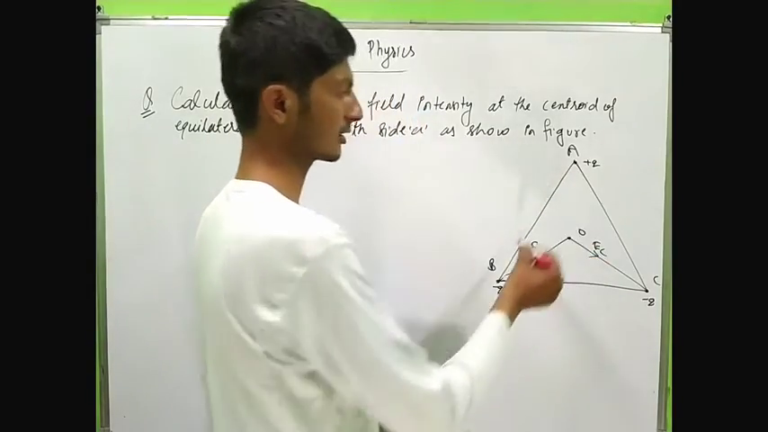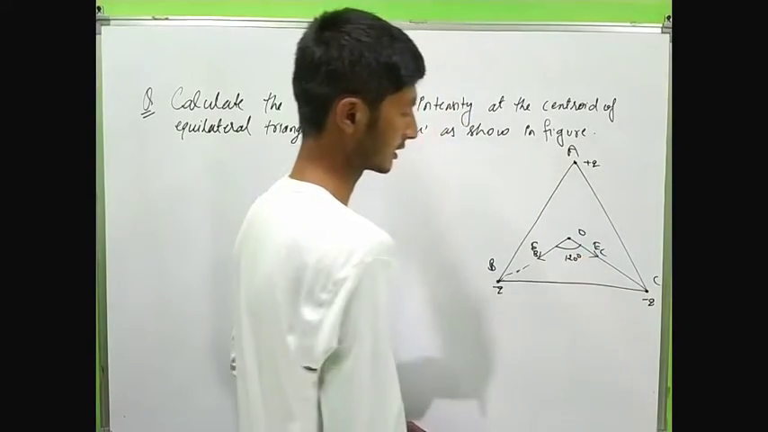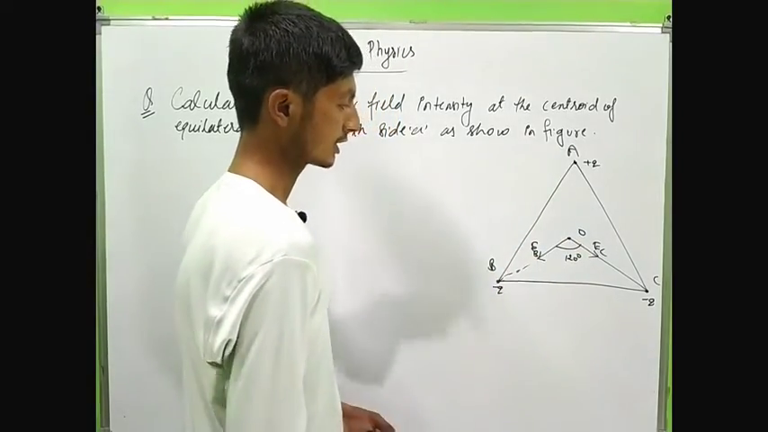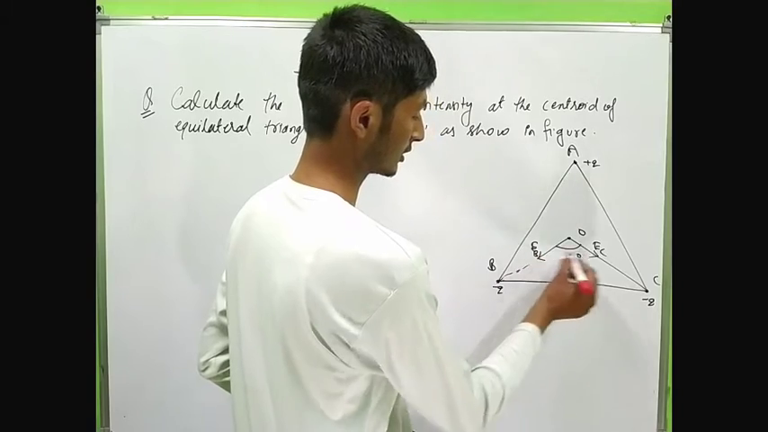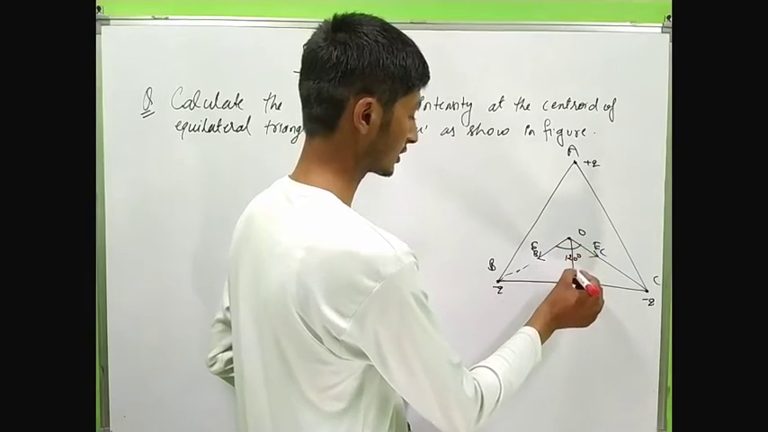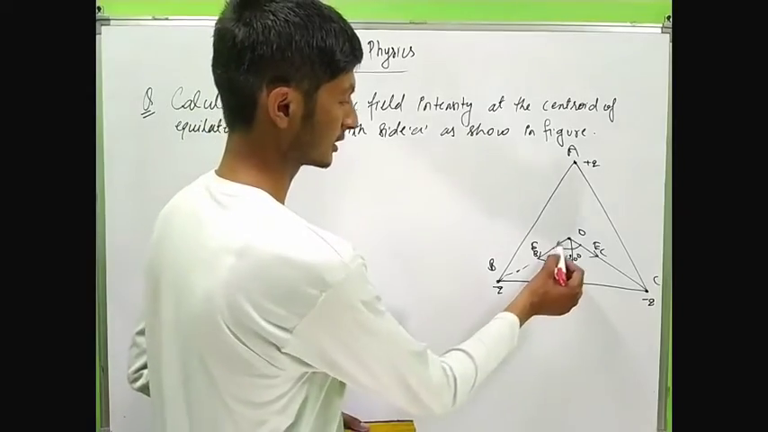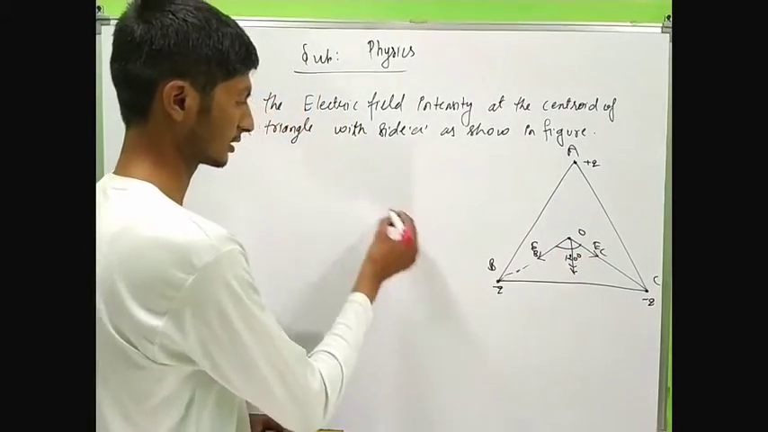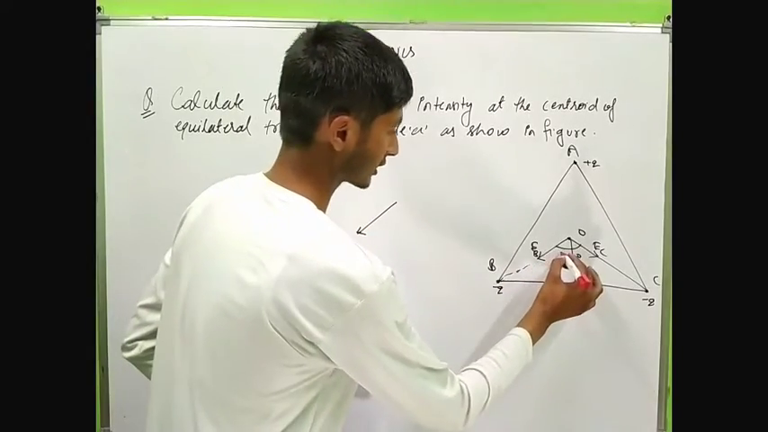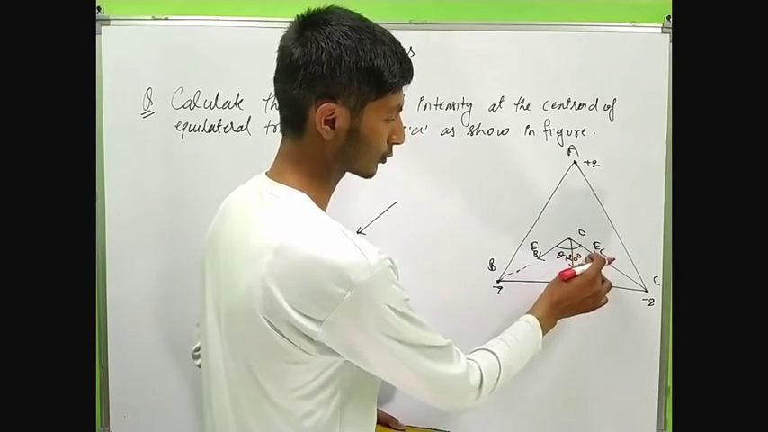And since this is an equilateral triangle, therefore the angle made at the centroid is 120 degree. And since electric field intensities are in vector form, therefore we can resolve the net resultant of the electric field intensity at point B and C, which is given in the direction of this, and we can resolve it into its components. Look here, let's suppose this angle is theta, and the 120 is divided into 2 equal theta parts.